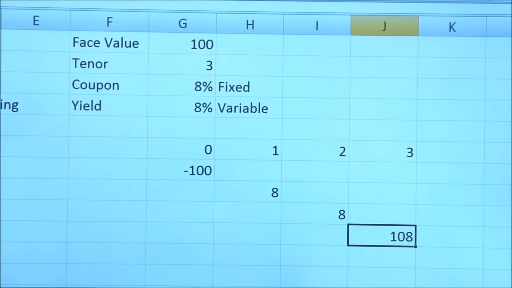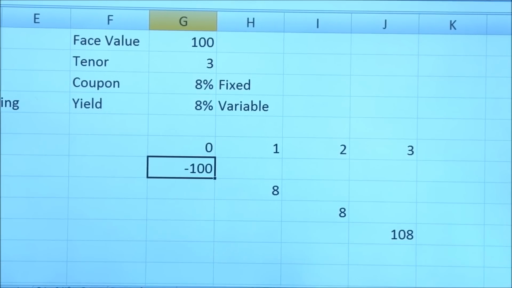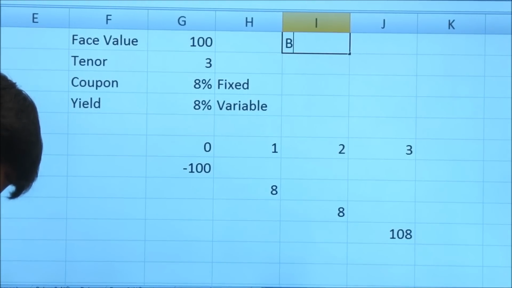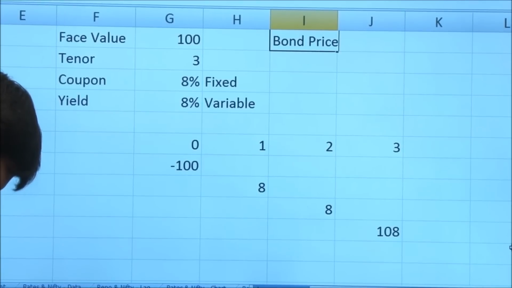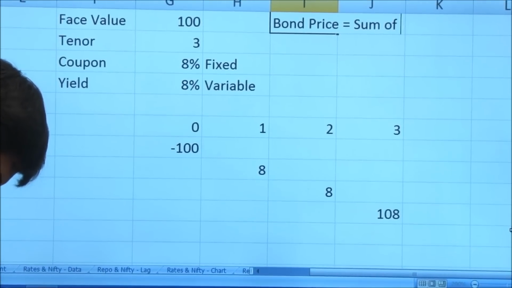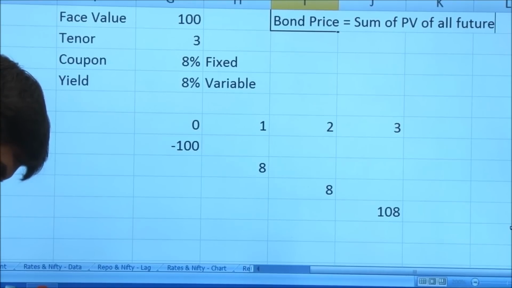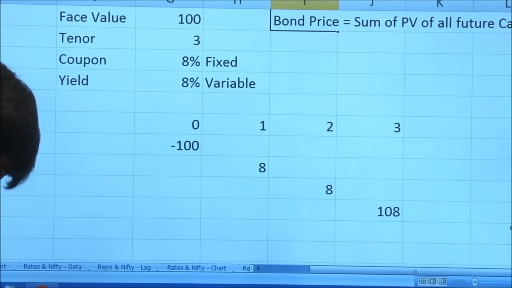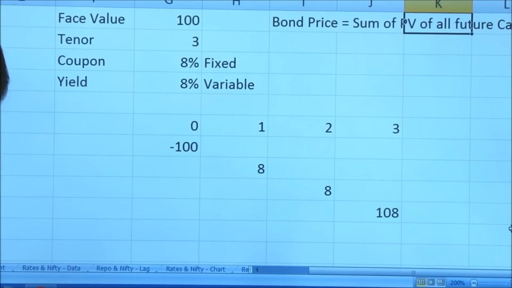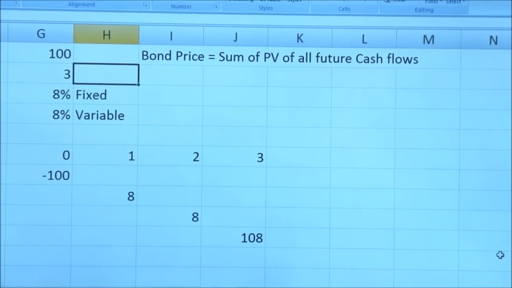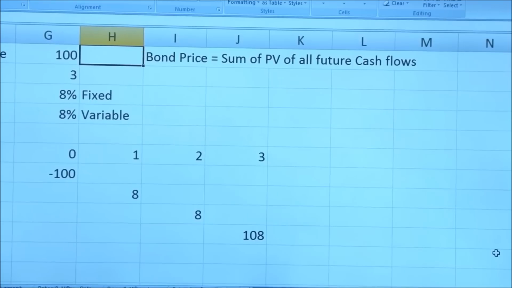Now, we must understand how bonds are priced. Pricing of a bond, let's write it down here: the bond price is equal to the sum of the present values of all future cash flows. So let us go from right to left.